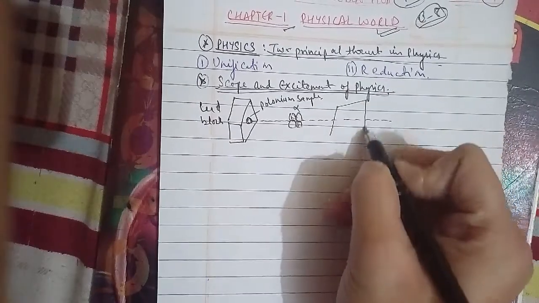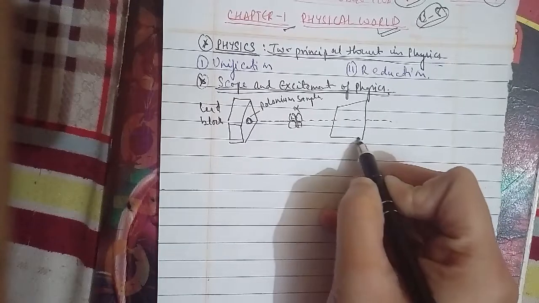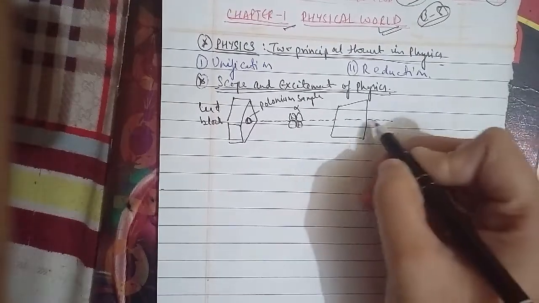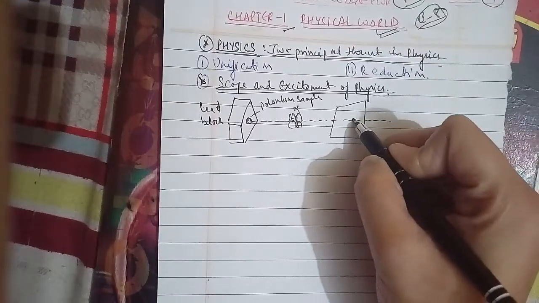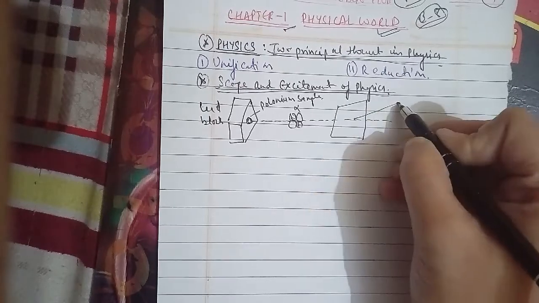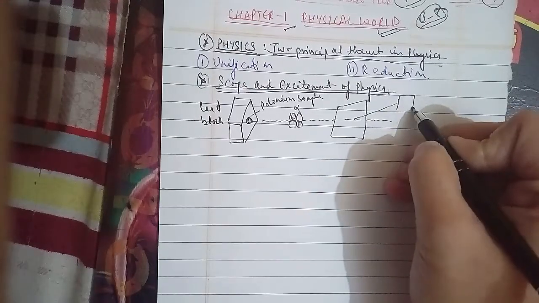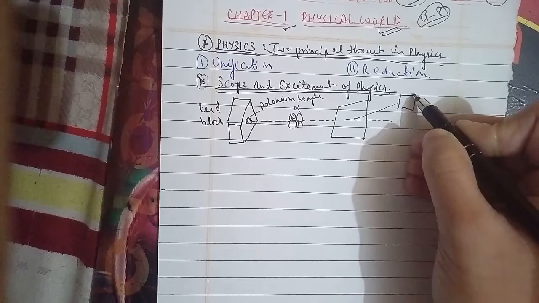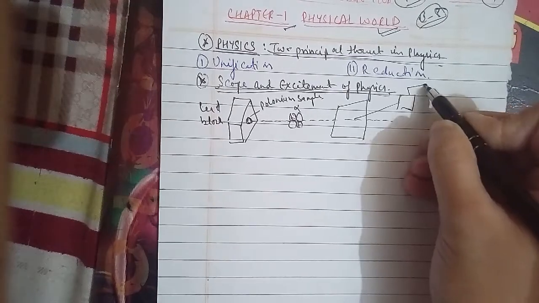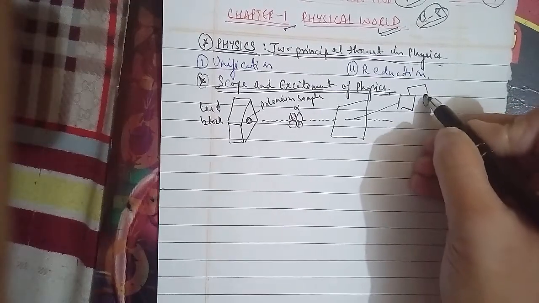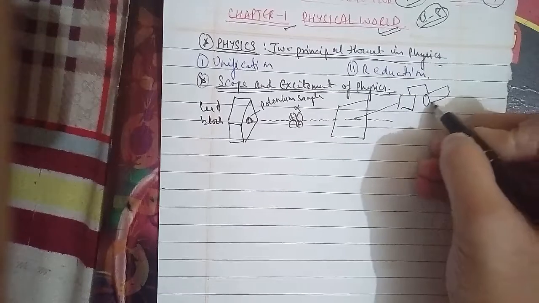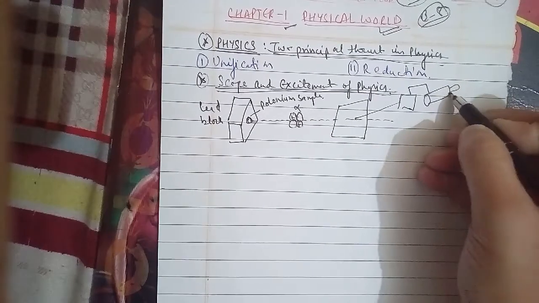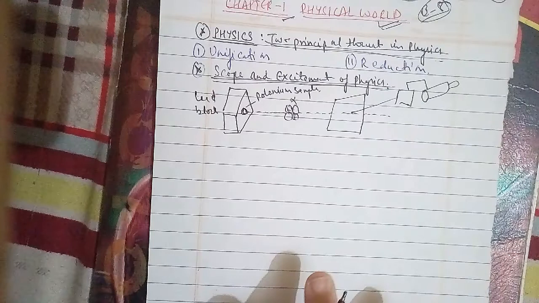This is the microscope, and this is a flash of light. The angle they are forming is the scattering angle, and this is what you can see here.